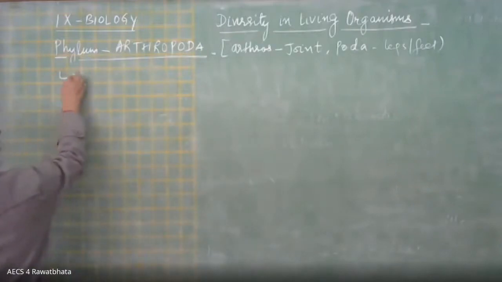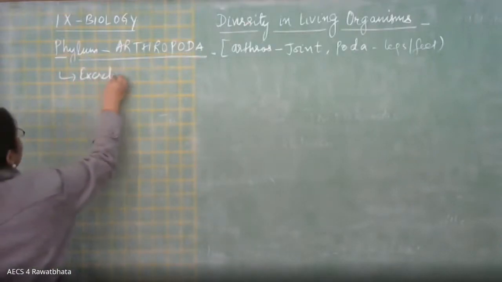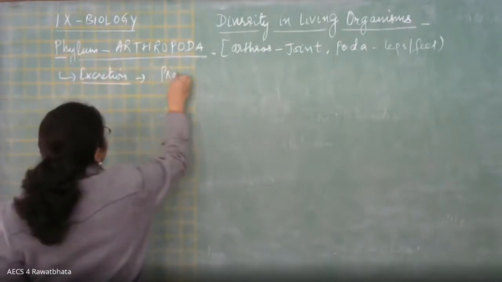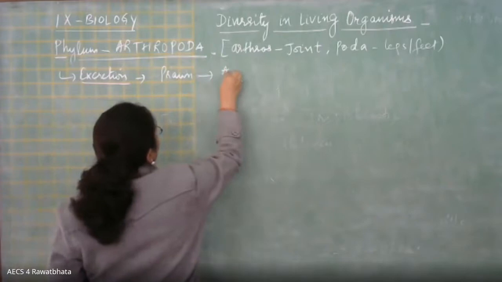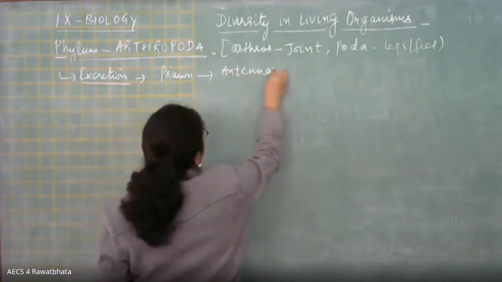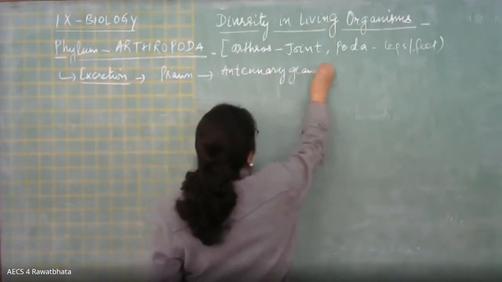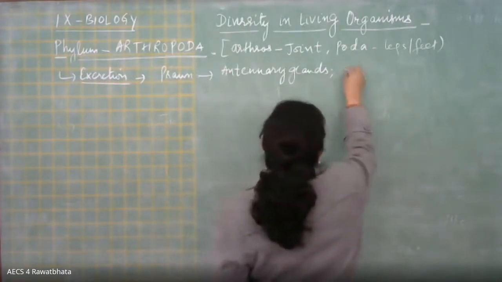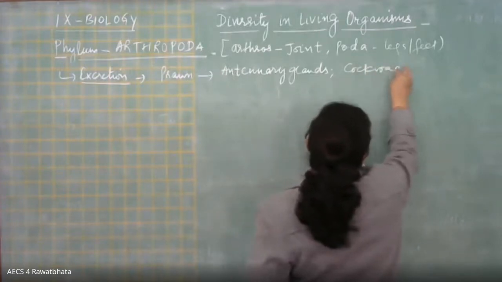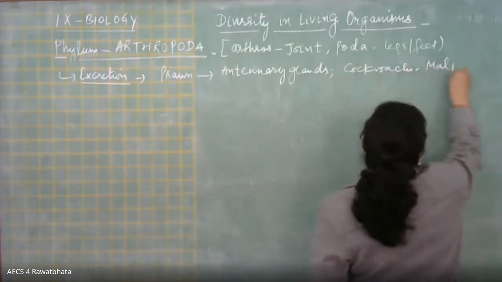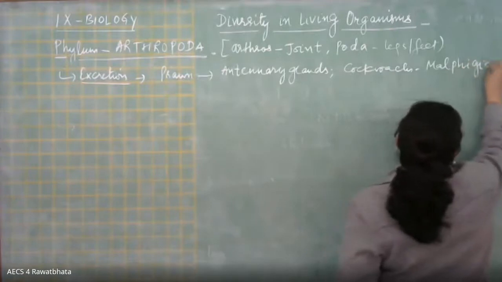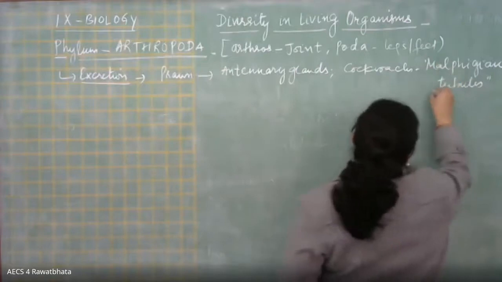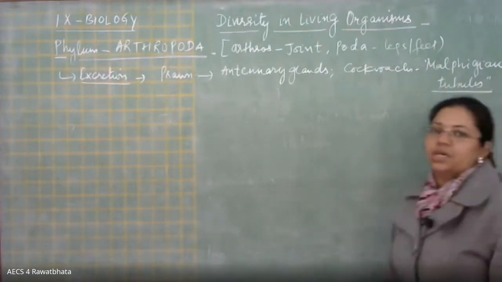Now next one is excretion. How excretion takes place in these organisms. In case of prawn, it occurs by means of antennary glands. Then in case of cockroaches, it is by Malpighian tubules. इसको याद रखेंगे, बहुत ही कॉमनली आस्क्ड क्वेश्चन है.